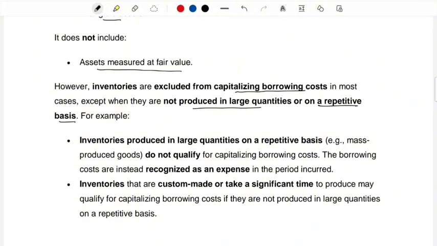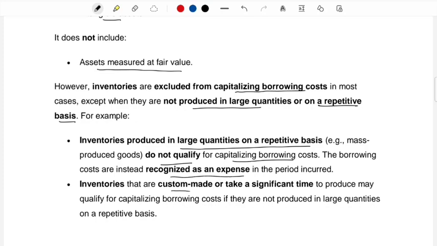In that situation, any borrowing cost incurred in relation to the manufacturing of such inventory will not be capitalized. Inventories produced in large quantities on a repetitive basis do not qualify for capitalizing borrowing cost. The borrowing costs are going to be recognized as an expense.